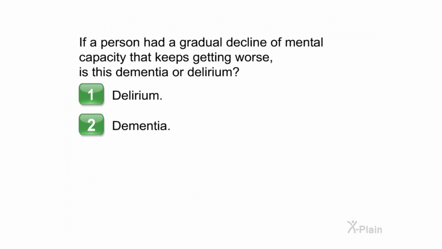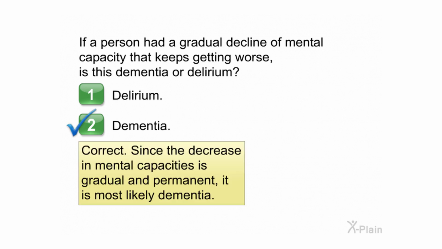If a person had a gradual decline of mental capacity that keeps getting worse, is this dementia or delirium? Choose one of the following options. 1. Delirium. 2. Dementia. Correct. Since the decrease in mental capacities is gradual and permanent, it is most likely dementia.